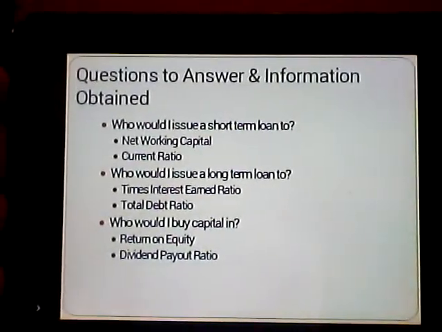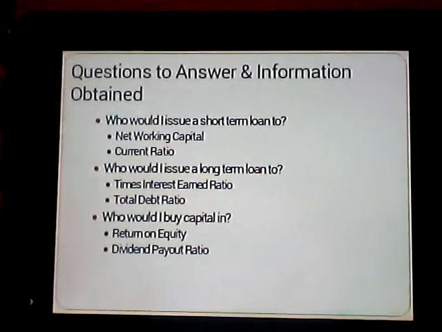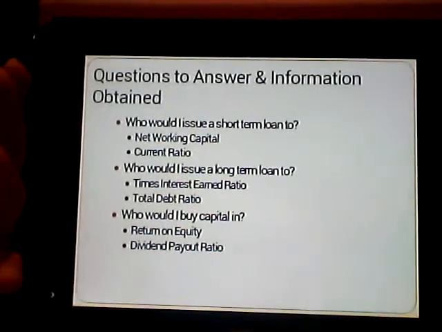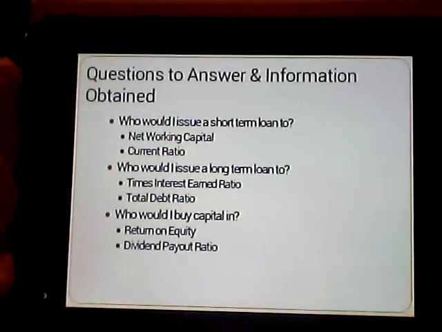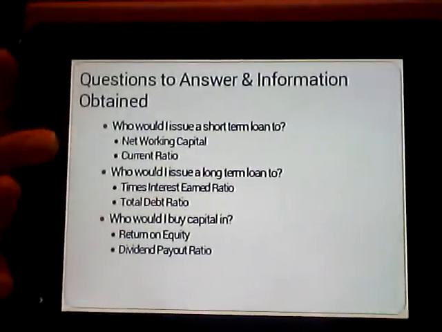Return on equity is net income divided by equity. Dividend payout ratio just tells us what part of net income goes back to the shareholders. And the PE ratio is price divided by earnings, and it just tells us a measurement of the firm's growth opportunities.